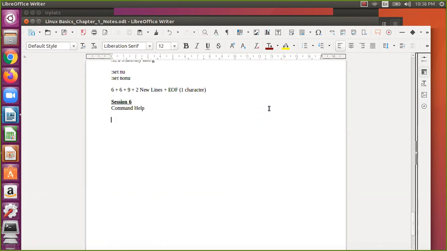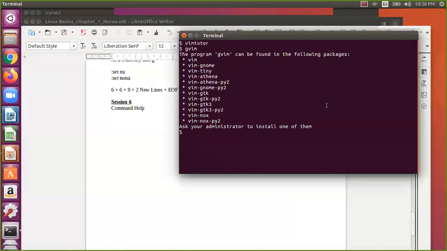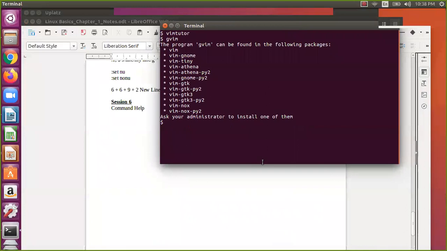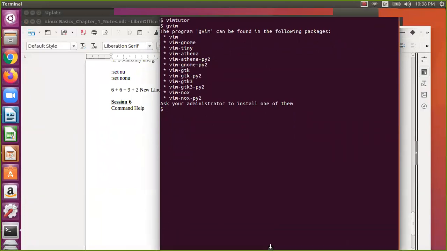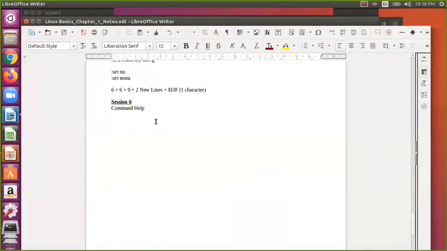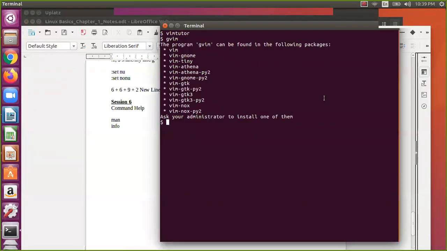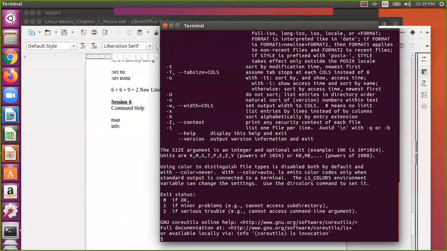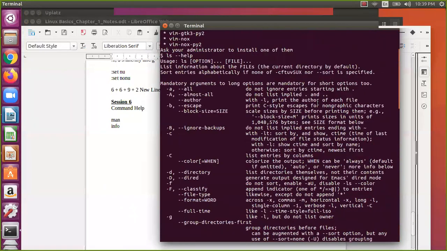Whenever, let us assume I want to know about ls, so let us assume I want to know the ls command. Let us resize this. To get command help, there are two ways: one is man and another one is info. We'll see a little on this. Let us assume you want to know about a certain command. This is one way: ls --help, you can do it this way. This is command line help.